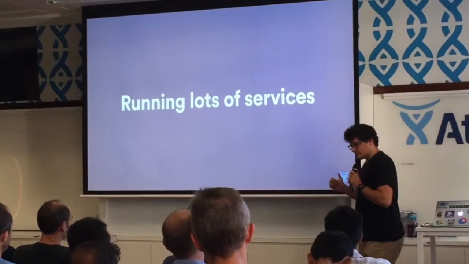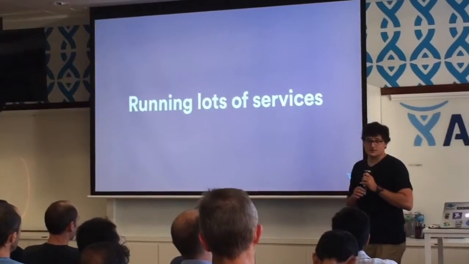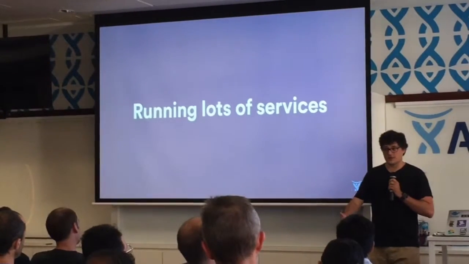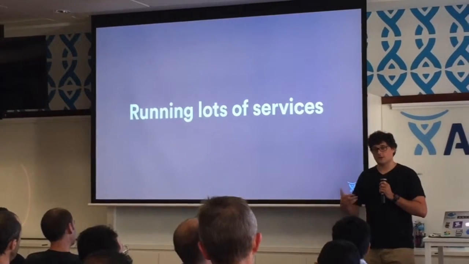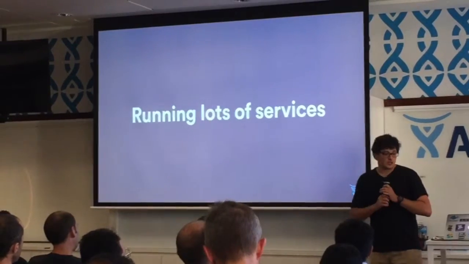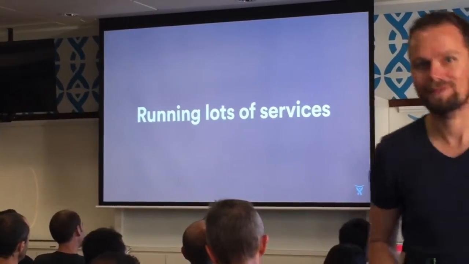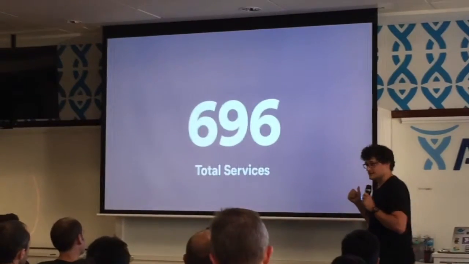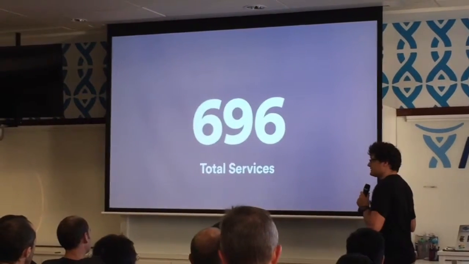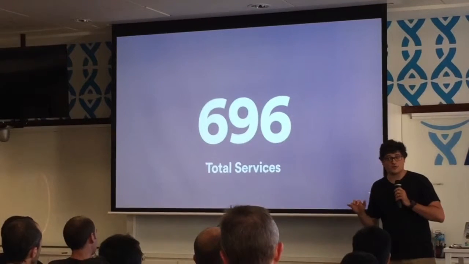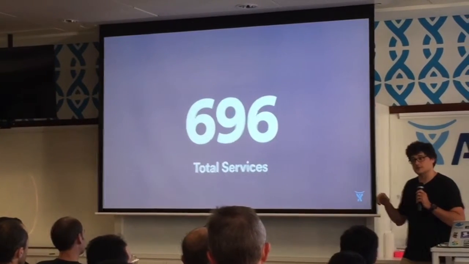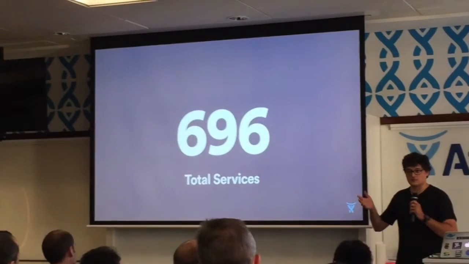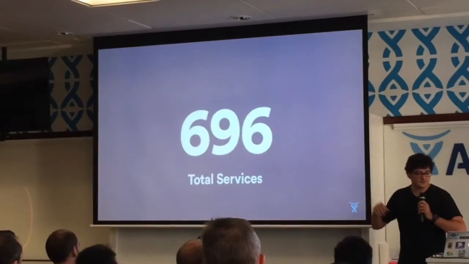Another interesting little tidbit is that it's running lots of services. A lot of the solutions we've looked at over the years can run a certain amount of workloads, but as you scale them up, they become harder and harder to manage. So I ran some stats last week, and we had 696 services running across all of our environments. We've got 3 different development environments. We have 2 staging environments and 2 production environments. There's geographic splits there so that we can target different customer bases and things.